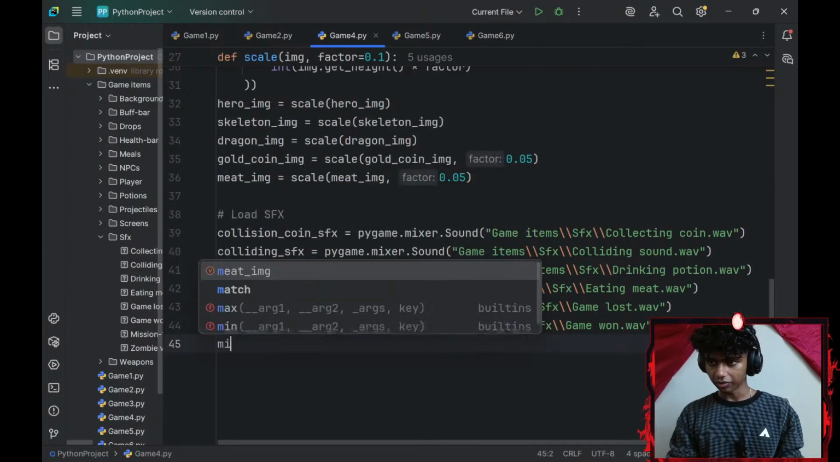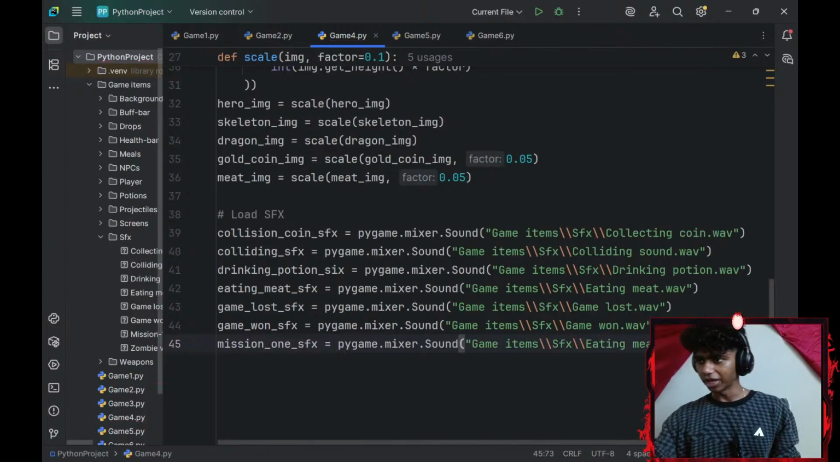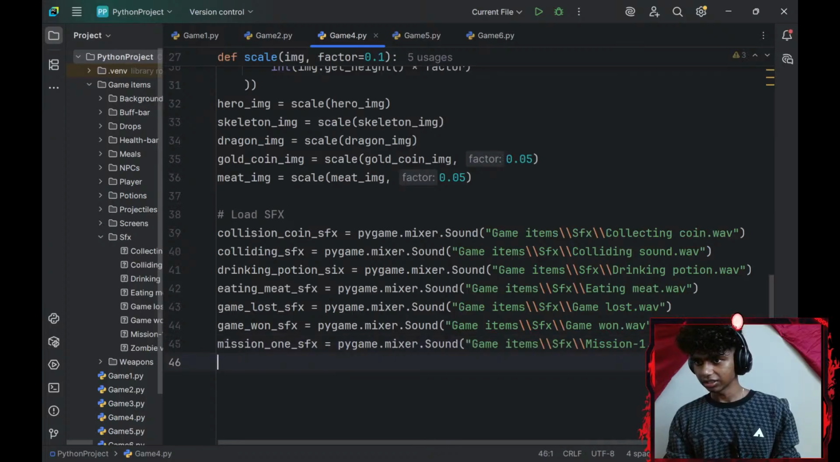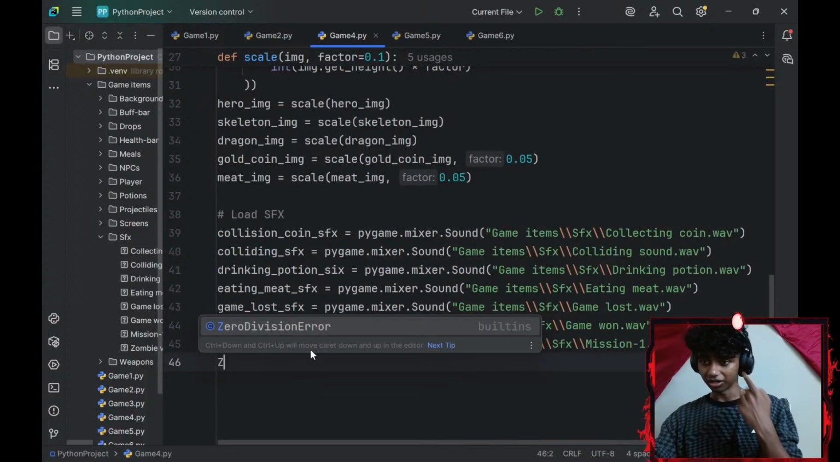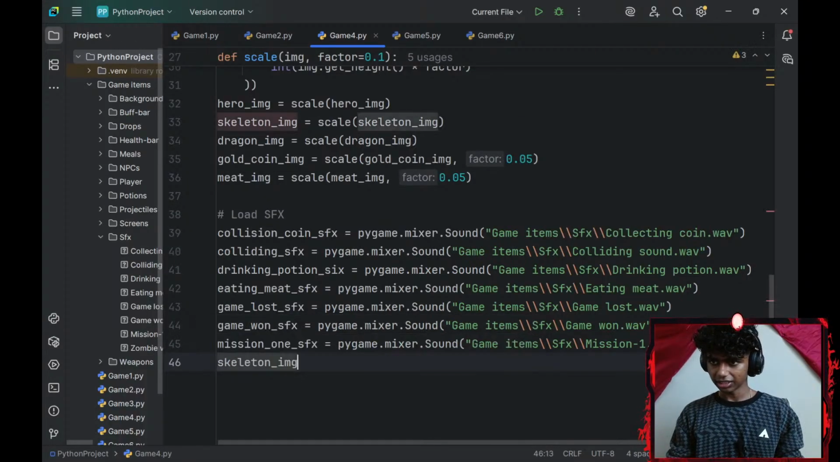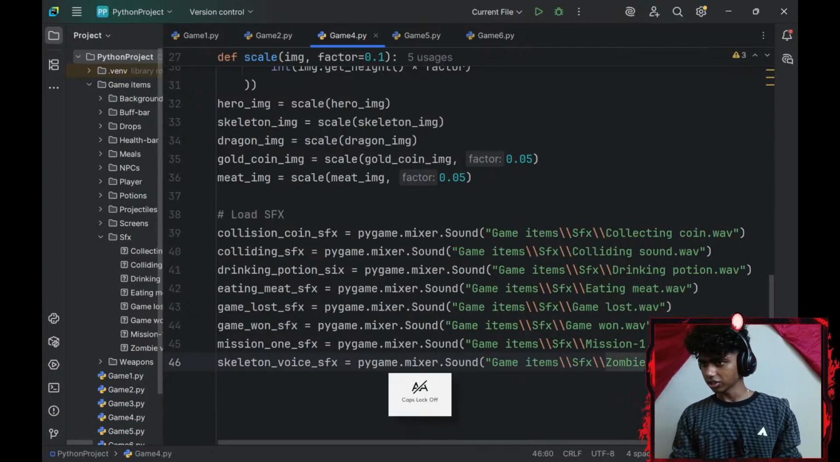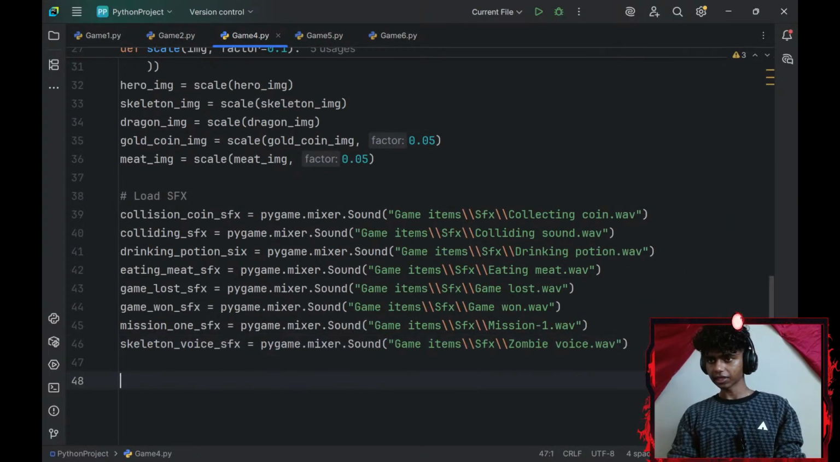Do the same thing for my mission one, 2 more guys. So let me go with mission_one_sfx. Set that equal to, paste this, change that to my mission one sound effect. Lastly, I'll go with my, I don't know why I named the zombie, this should have been skeleton voice. Let me go with skeleton_voice_sfx. I'll set that equal to, paste this, go here and add my file path. So this is going to be my zombie voice sound effect. Okay, perfect.